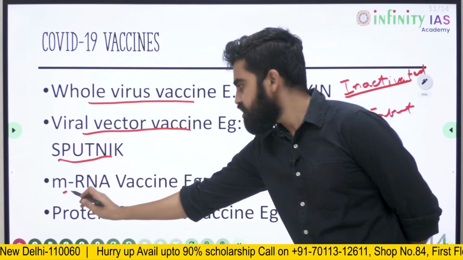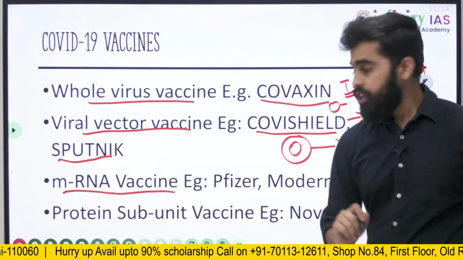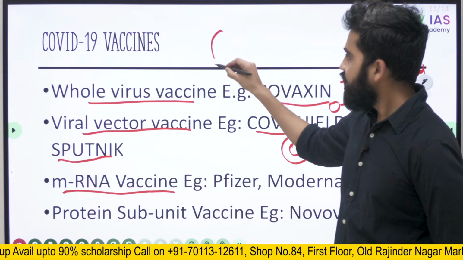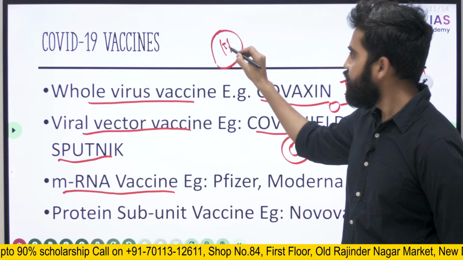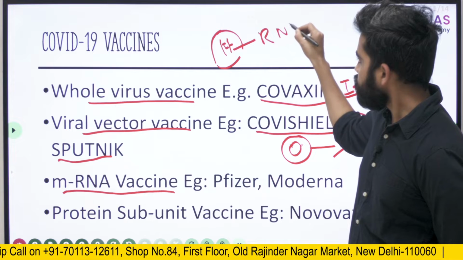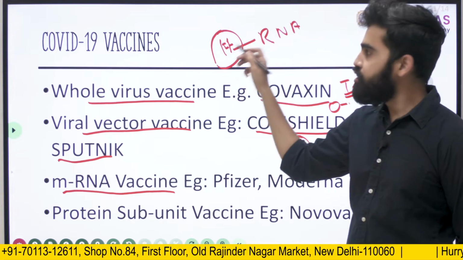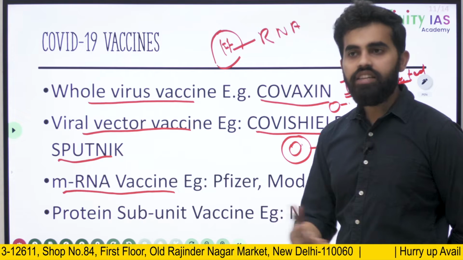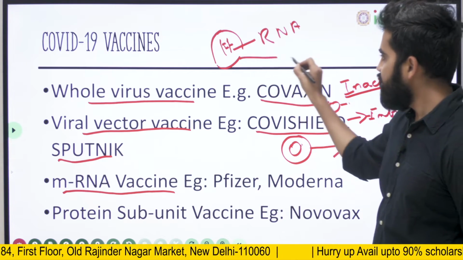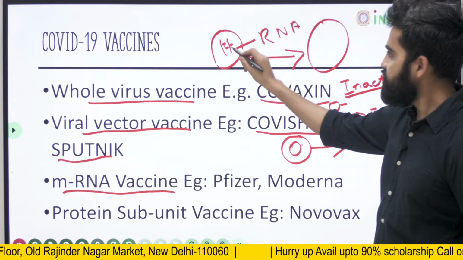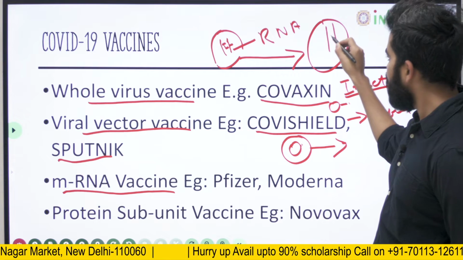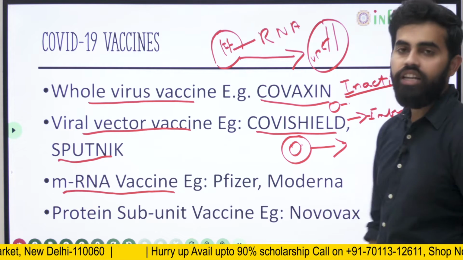So next comes the mRNA vaccine. So what is an mRNA vaccine? When we see, the virus will have certain genetic material. So this genetic material is RNA. This RNA is used to produce the viral proteins and increase the viral load, causing the disease. So when the virus enters the human body, this RNA gets incorporated into the human genome, and then it produces viral proteins.